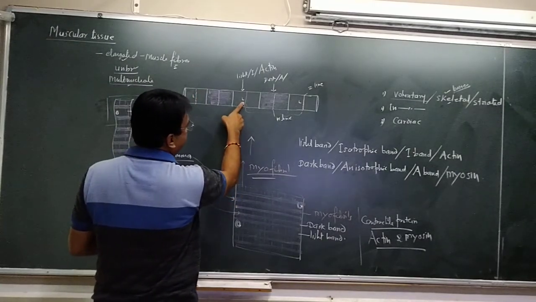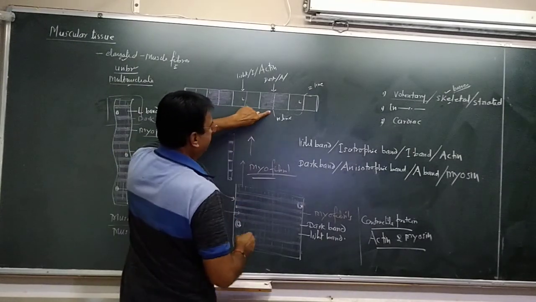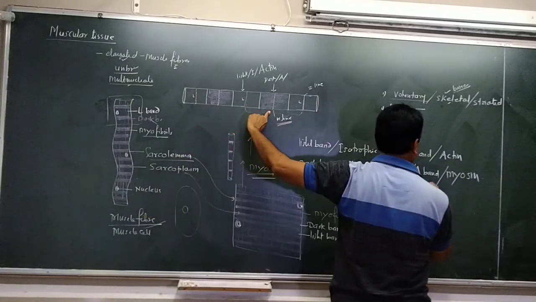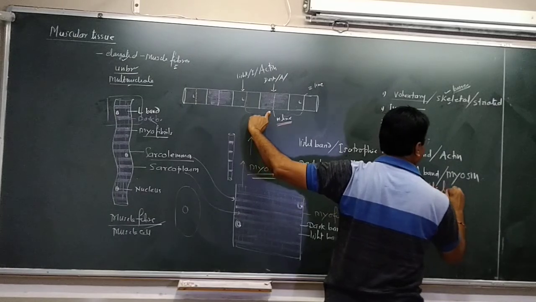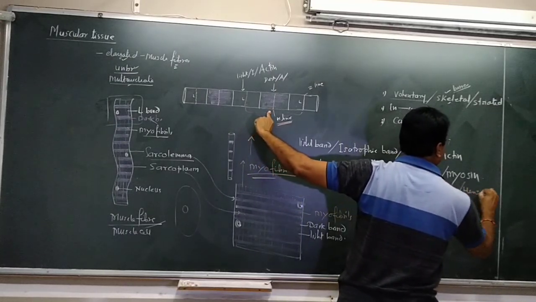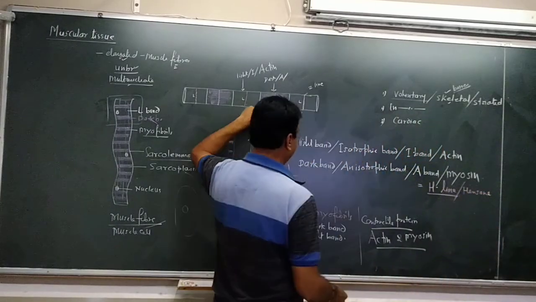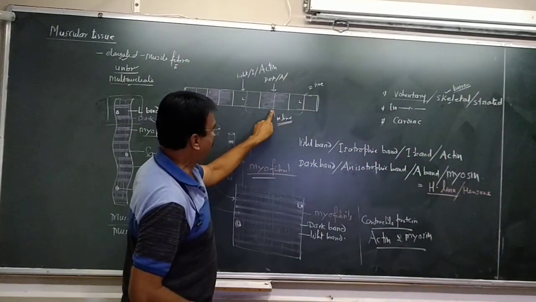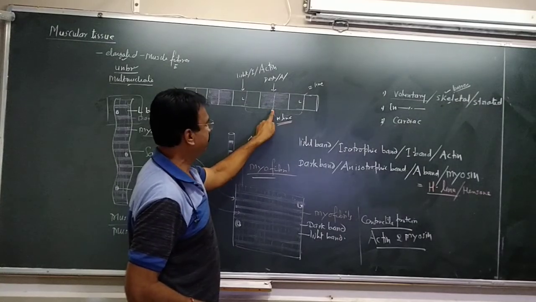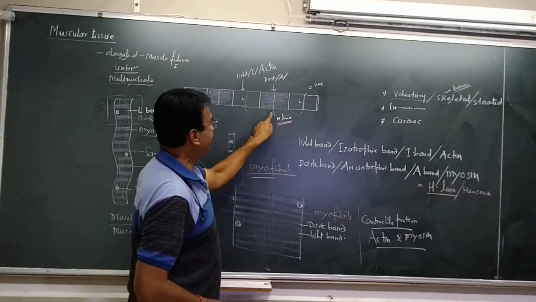The dividing line of the dark band is called the H line. H for Hensen, the Hensen line. The central part, the middle line, dividing at equal distance, is called the H line.